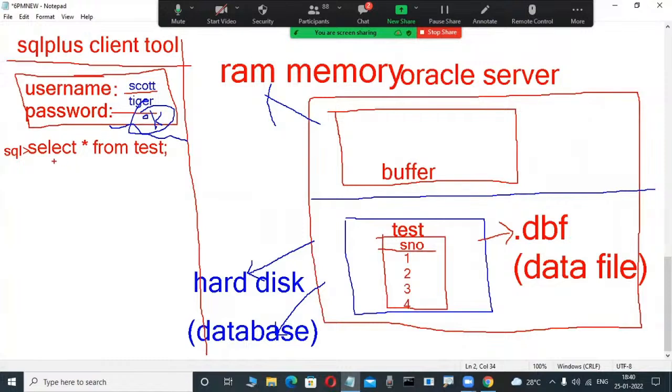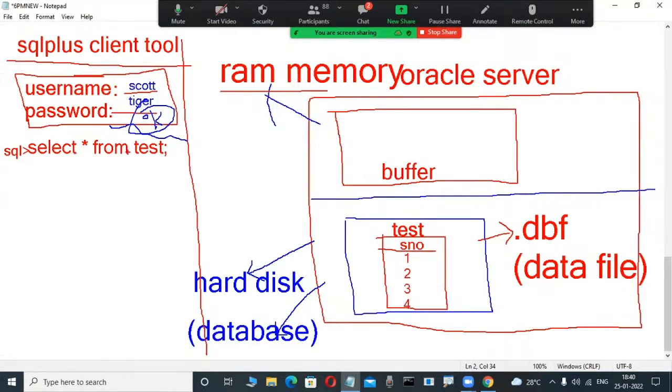So whenever we request select star from table name through an SQL language command, how will it be executed? This command is first checked by the client tool: is the requested table available in the RAM memory area, in a buffer? Anybody who knows C, Java, .NET programming knows that whenever we execute a program, it is executed in the RAM memory area. Same here: whenever we submit a select, update, delete or insert statement,